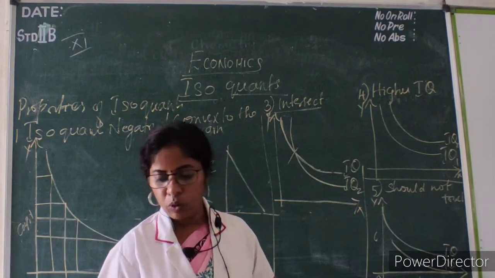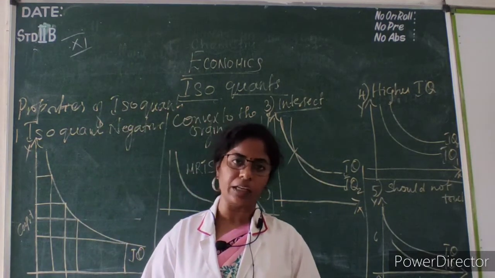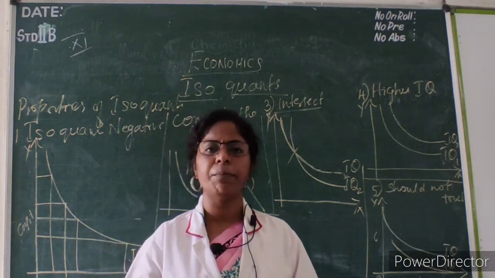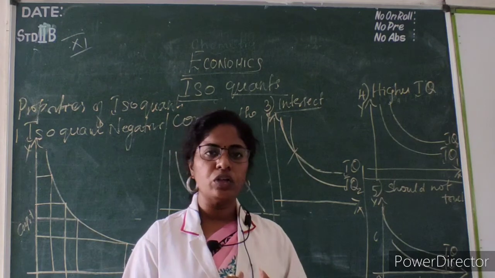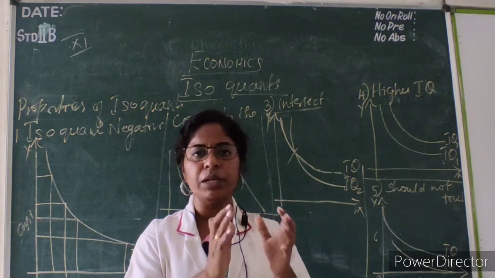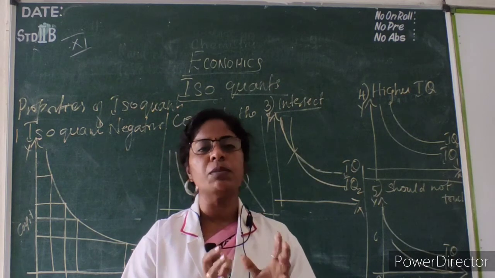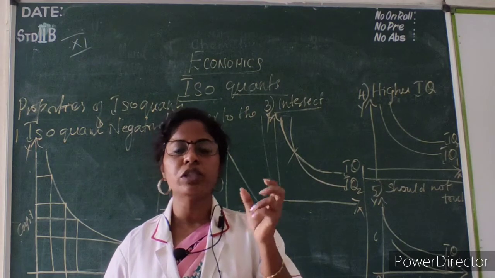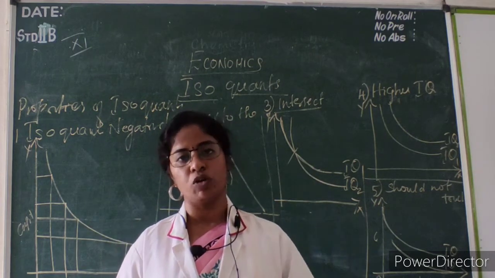Okay. Now we will move to the isocost line. So what do you mean by a cost line? A cost line means it is a budget line. So a producer will be fixing a budget, up to this minimum point. Okay, so this is my budget. Within this minimum budget, I have to get a maximum level of output.